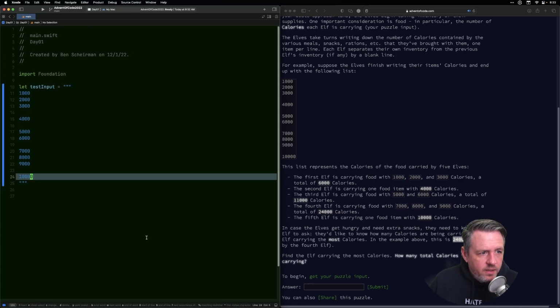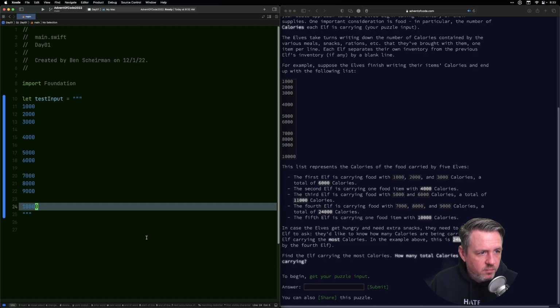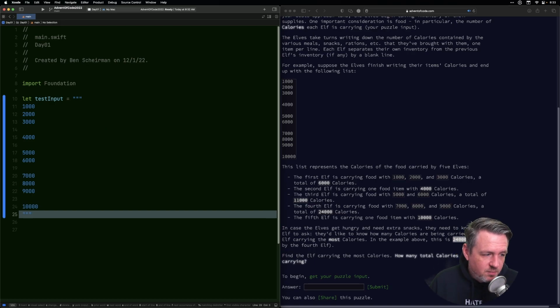All right. How's the font size? I suppose it's a little small. I'll make it bigger. I also made a green theme for my Xcode just to be a little festive.